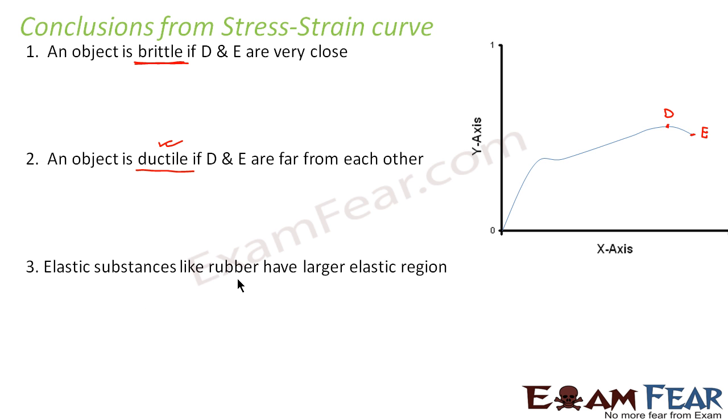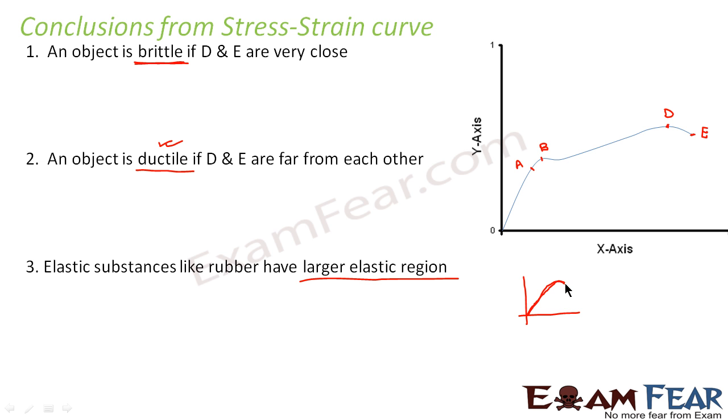Elastic substances like rubber have a larger elastic region. The more elastic a substance is, the broader or larger will be the elastic region. Which is the elastic region? From O to A is perfectly elastic. This is A and this is B. So from O to A is perfectly elastic, A to B is also in the elastic region. So B is the elastic limit. That means this region O to B will be large. So if you think of a substance which is very much elastic, it will have a very broad elastic region.